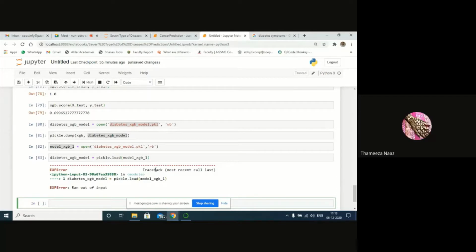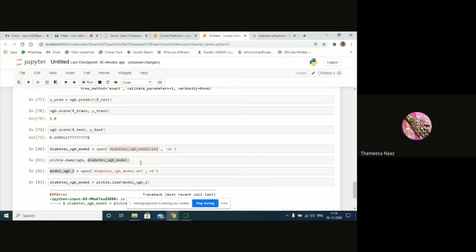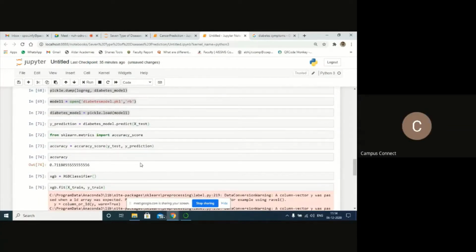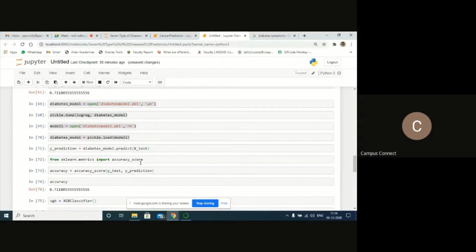There is an error again. What is that error? Ran out of input. Same error it's showing. There's something wrong here. XGB1. Same error I'm getting again here. Diabetes model 1. Same error.